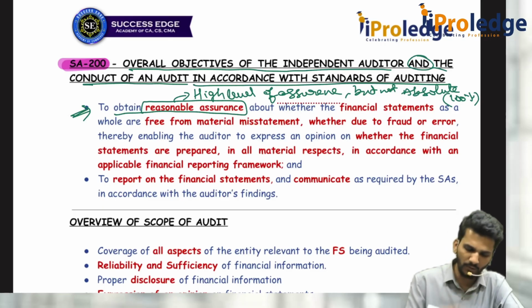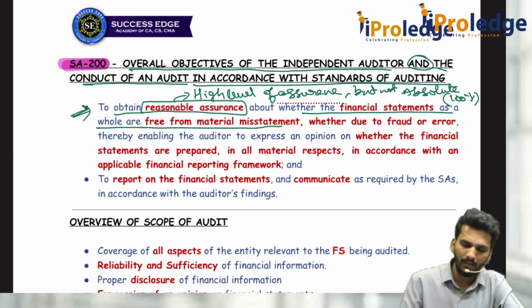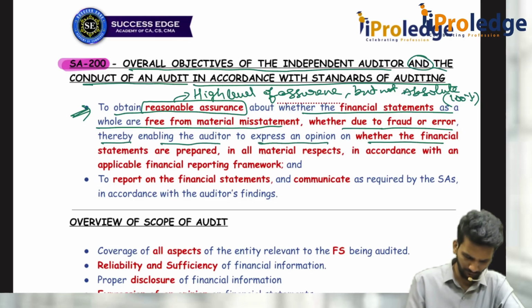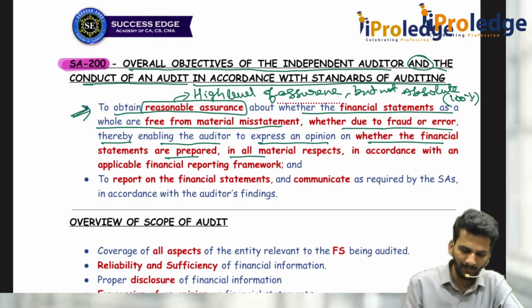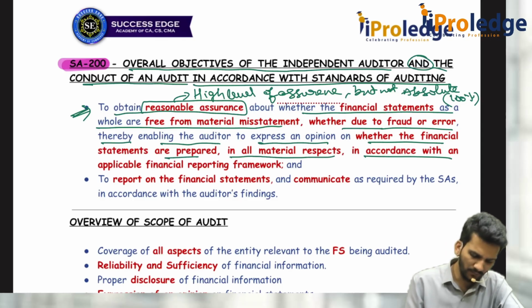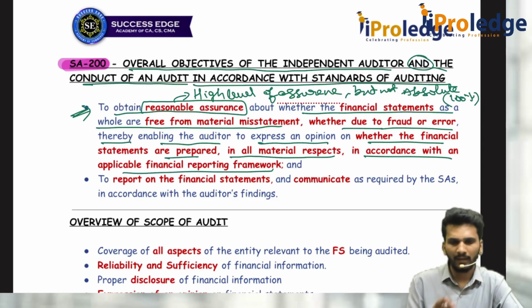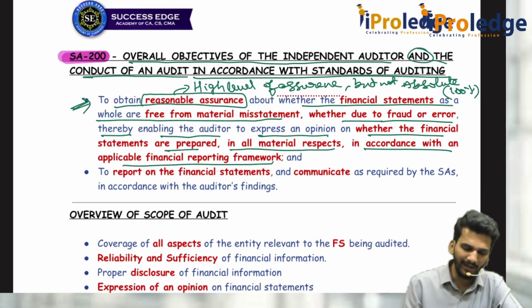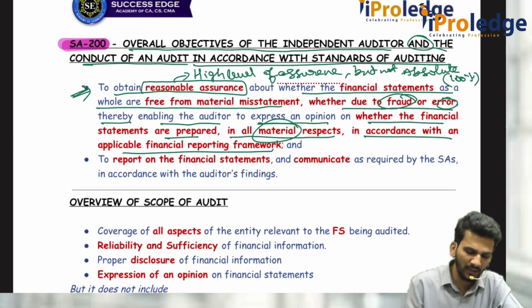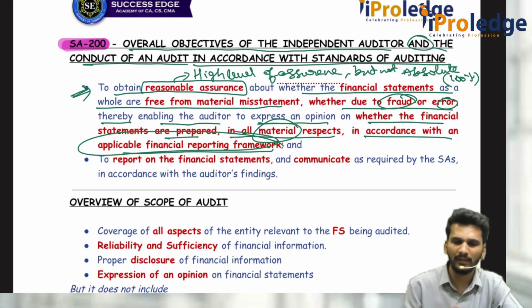To obtain the reasonable assurance about whether FS as a whole are free from material misstatement, whether due to fraud or error, thereby it will enable the auditor to express an opinion whether the financial statements are prepared in all material respects in accordance with the applicable financial reporting framework. If you recollect the definitions which we discussed, isn't it the same thing? The wordings are rearranged. All these things we already discussed: fraud, error, material misstatement aspects, financial reporting framework. This is fundamental. That is why I call it very, very important, like the heart of the audit.